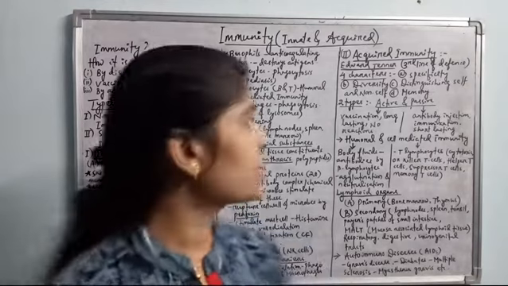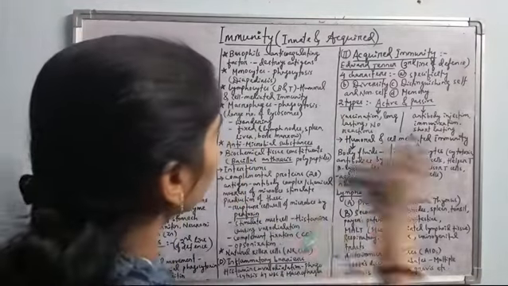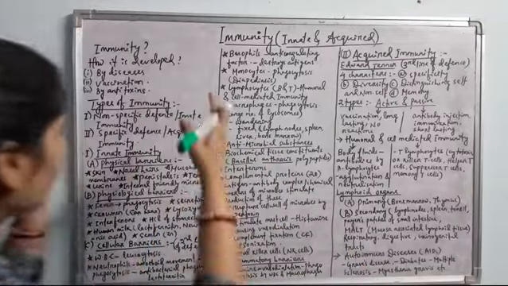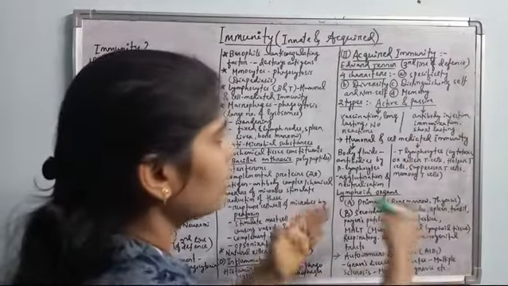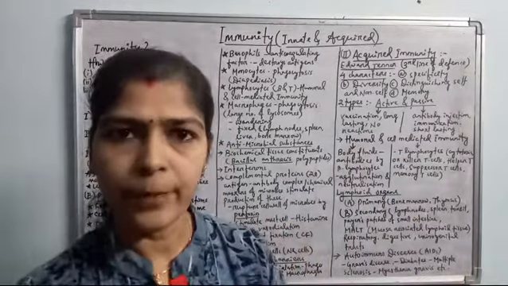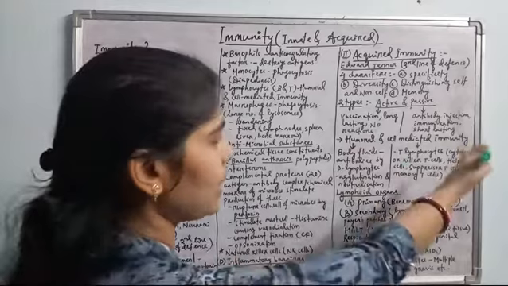Okay, so this is all about the overview of innate and acquired immunity. Innate immunity is maintained by the barriers, and acquired immunity is maintained by either vaccination or immunization. Okay, and the humoral and cell mediated immunity also we have discussed.